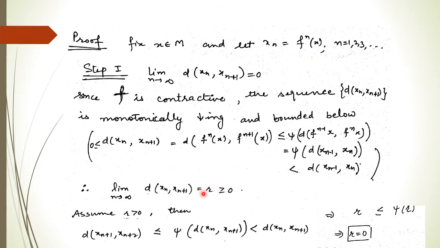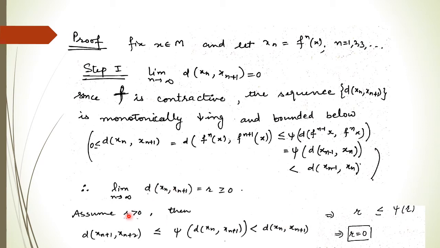Say it converges to r, which is greater than or equal to 0, and first we assume that this is strictly greater than 0. Actually we want to prove that this limit is 0, so basically we consider a contradiction. We assume that it is not equal to 0, however it is strictly greater than 0. Now just see what you get. We get the distance of x_{n+1}, x_{n+2} is less than or equal to psi times the distance of x_n, x_{n+1}, which is strictly less than this.